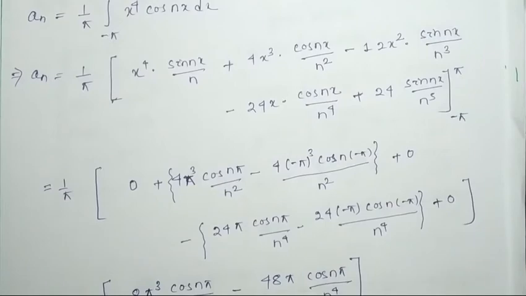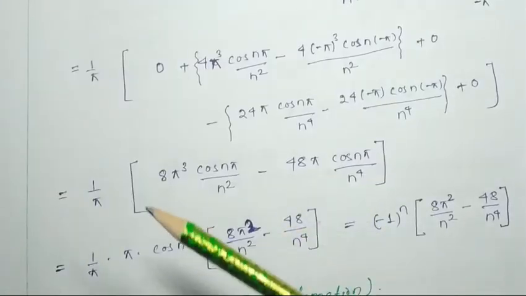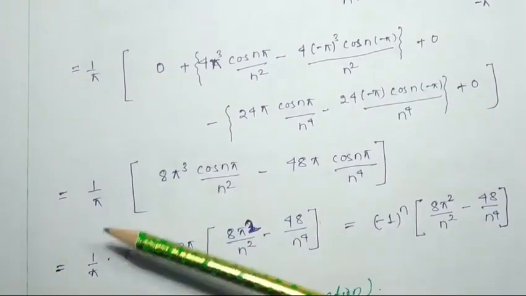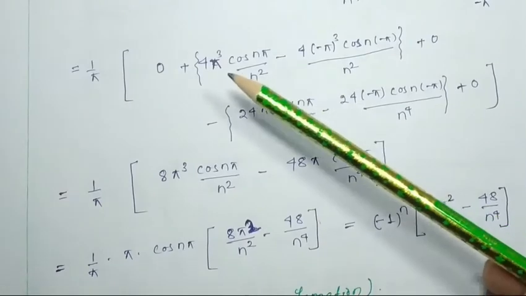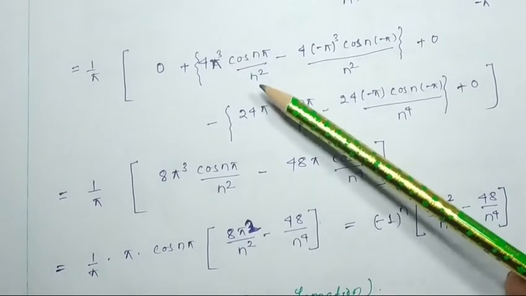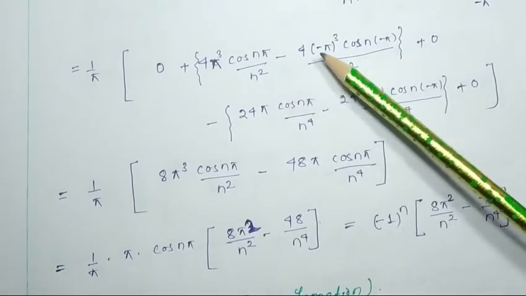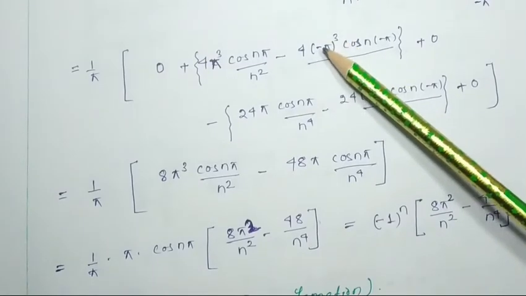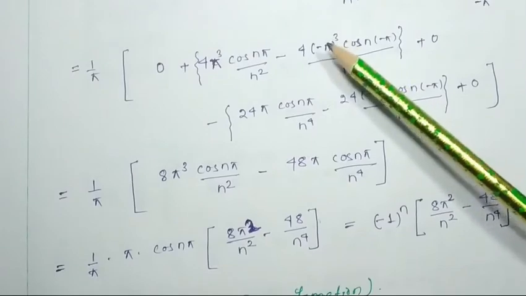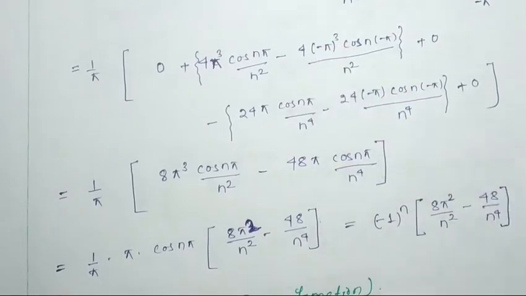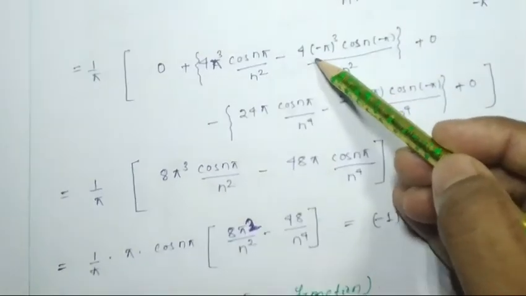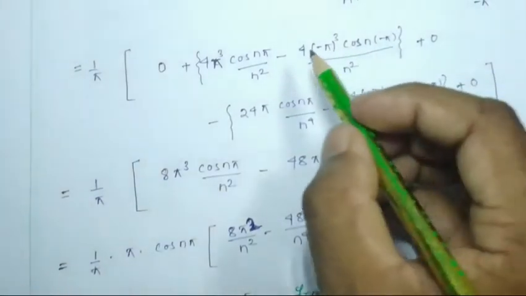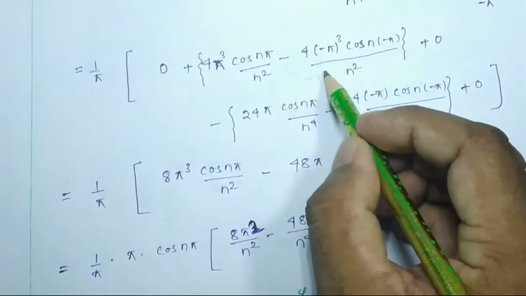Now it will be 1 by pi, this will be 4 pi cube cos n pi by n square, then minus pi cube, how much is it? Minus pi whole cube is equal to minus pi cube.